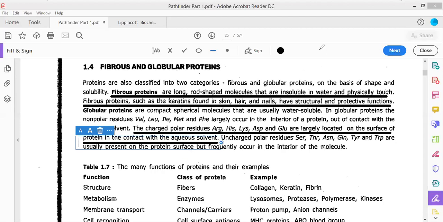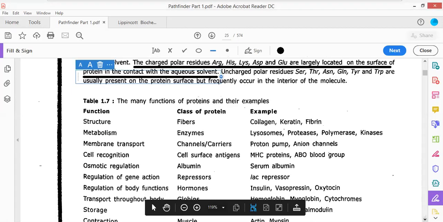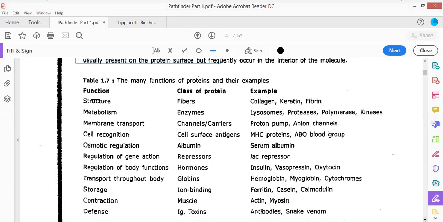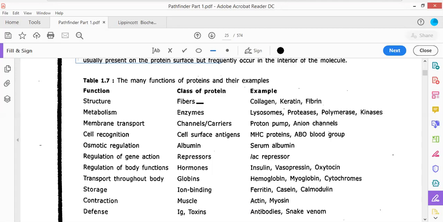Now, please look here. There are many different types of functions of the protein and their examples. Let us study the different functions of these proteins. For example, structural proteins are always fibrous in nature. Any extracellular protein will always be a fibrous protein.